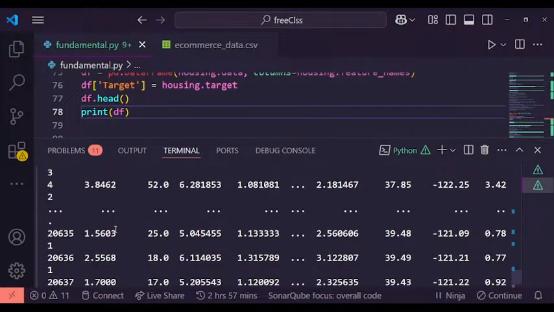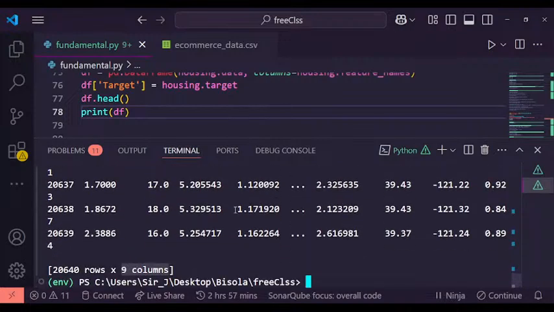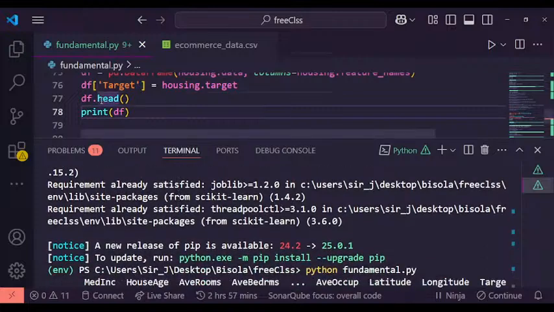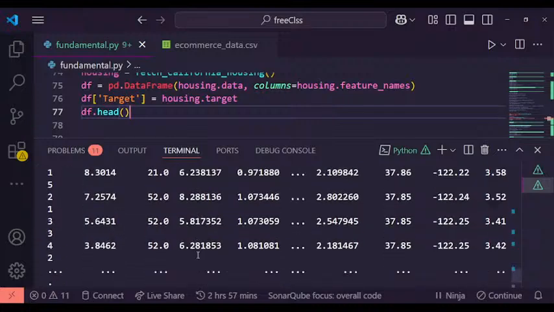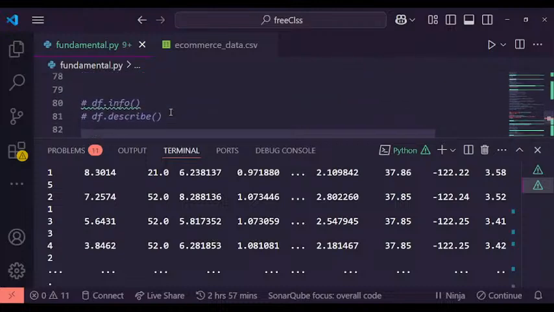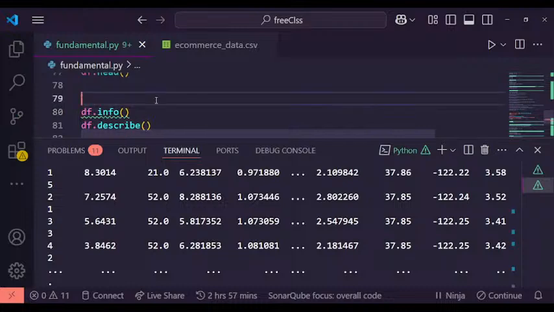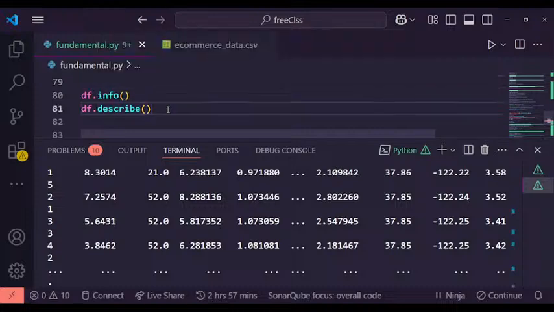On the table, these are the column names, and then these are the rows. So this is what is inside df.head. I hope this point is clear. These are the data that we are importing from scikit-learn. Now, having understood that, you also remember these two commands, right? .info and .describe. I explained it yesterday. So .info will also do the same.